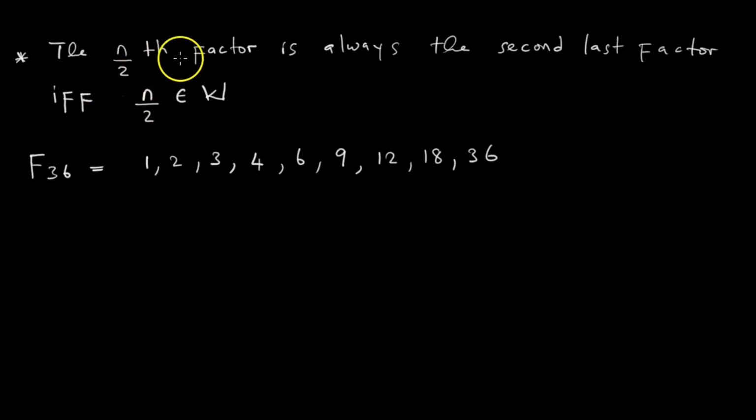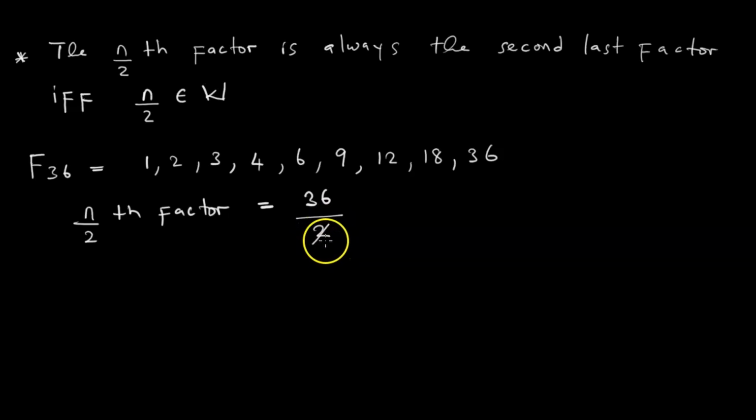Yatiri kuti n over 2th factor, tiri kureva half ya 36. So what is going to be the n over 2th factor? The n over 2th factor is going to be, panapa, we are taking 36 and dividing it by 2. 2 into 2 ndi 1, 2 into 3 ndi 1, carry 1, and 2 into 16 ndi 18. So this is equal to 18, confirming what we have said.